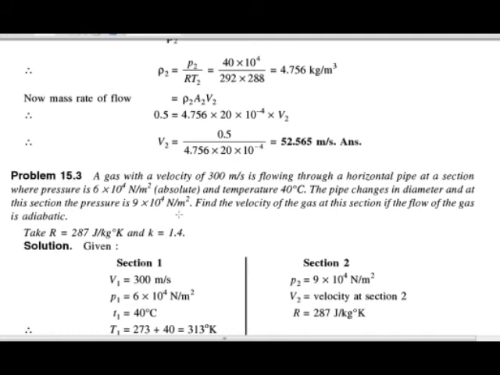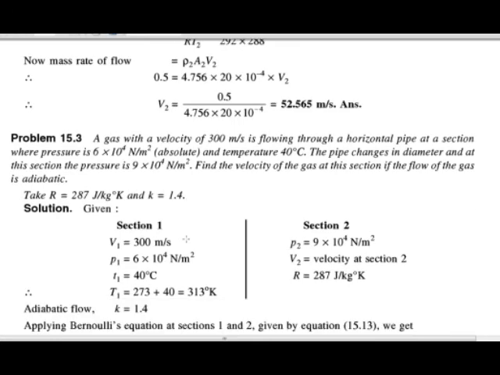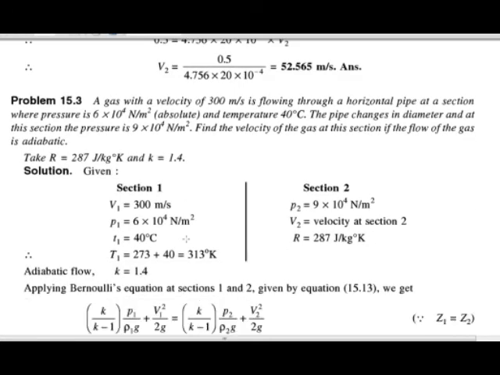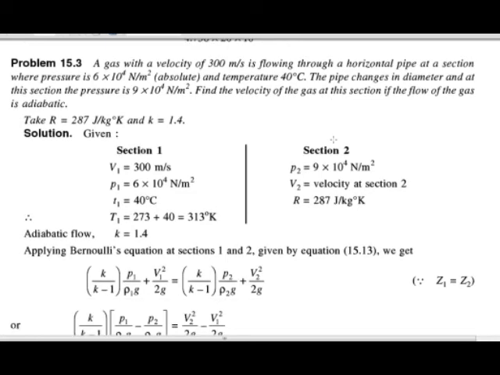Okay, here the flow is adiabatic. The value of R is 287 and K is 1.4. Okay, so what we have to calculate is the value of V2. Find the velocity of the gas at this section. Okay, the value of V2 we have to calculate.